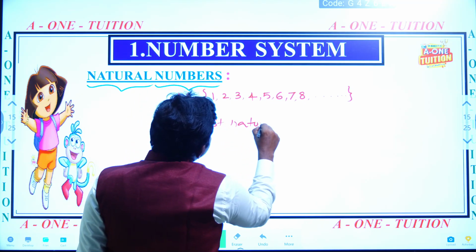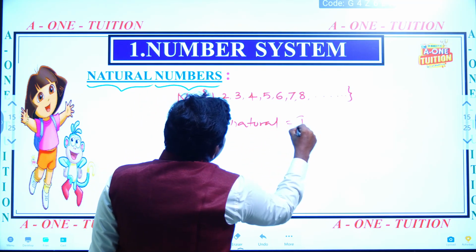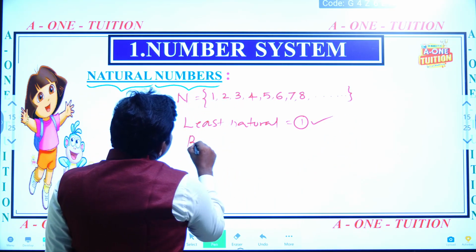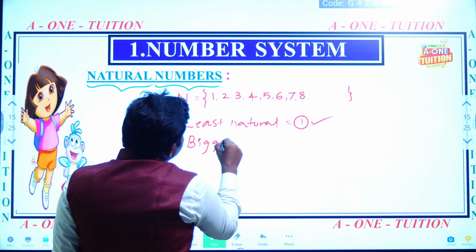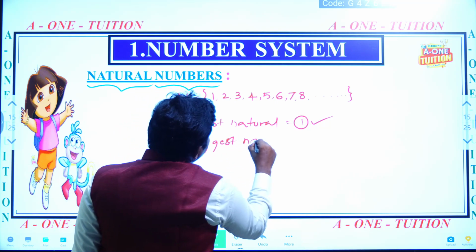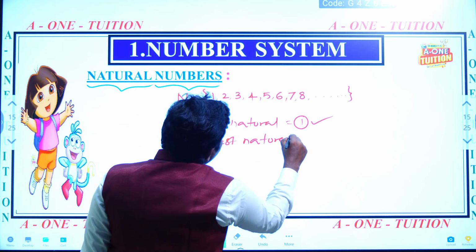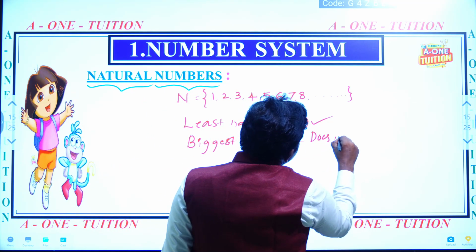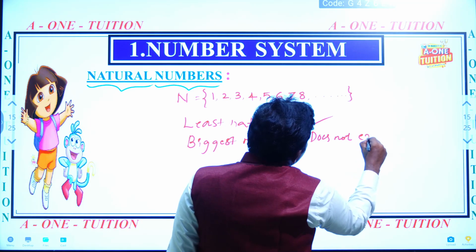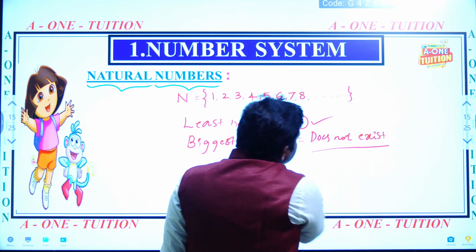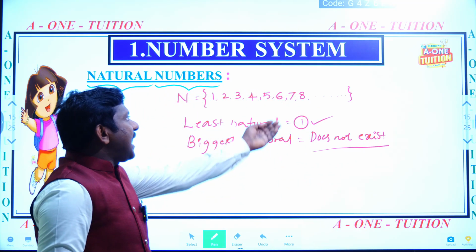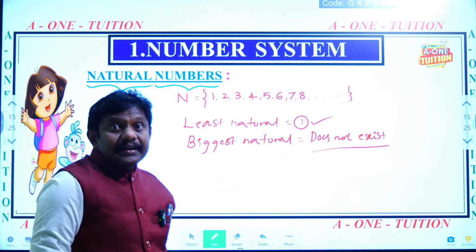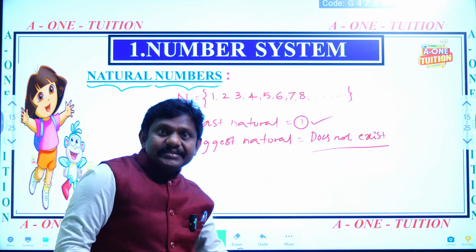What is the least natural number? The least natural number is 1. So what about the greatest, the biggest natural number? The biggest natural number does not exist. After 8, 9 is there, after 9, 10 is there, after 99, 100 is there, after 1 lakh, 1 more is there.